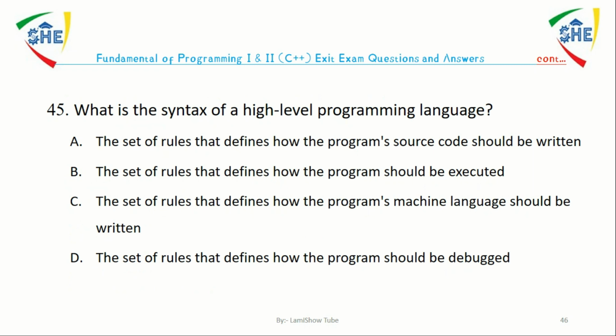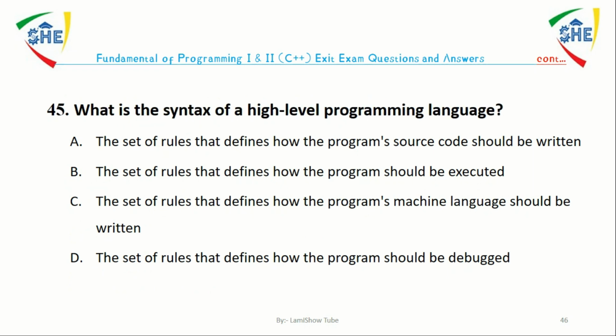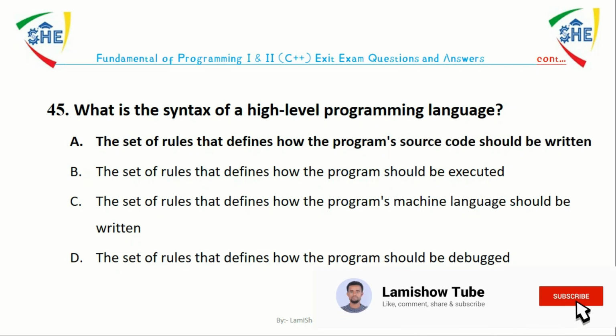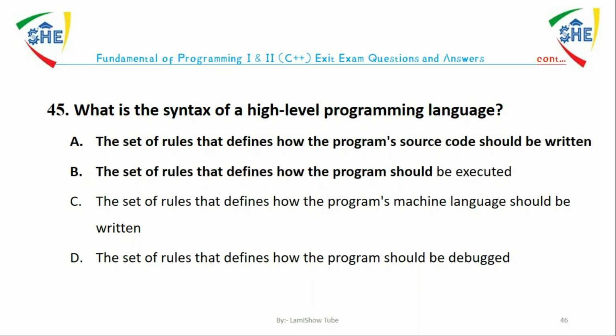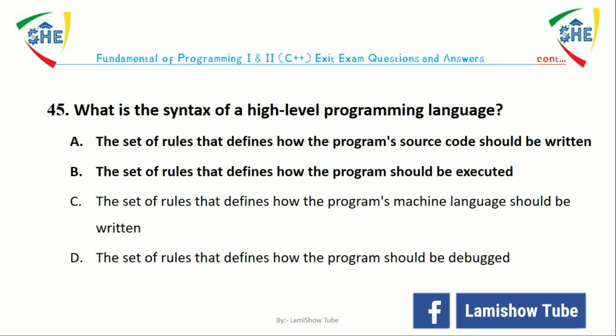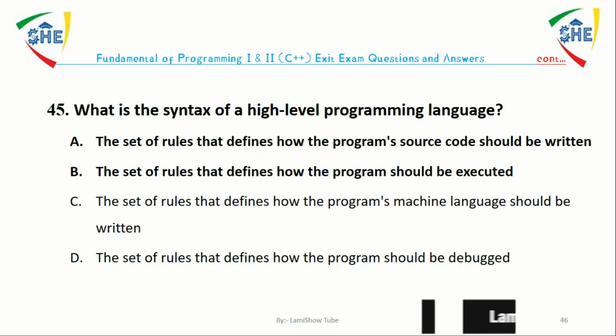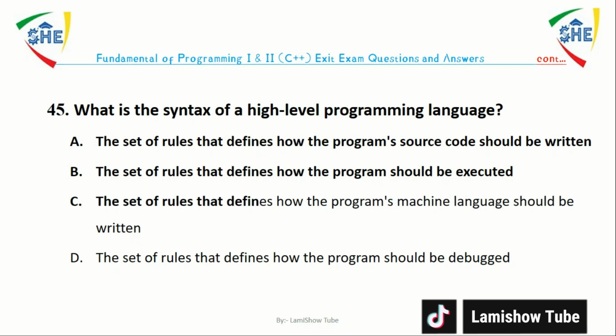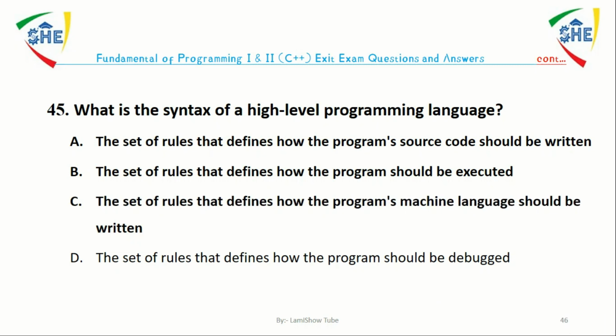Question number 45. What is the syntax of a high-level programming language? A. The set of rules that defines how the program source code should be written. B. A set of rules that defines how the programs should be executed. C. A set of rules that defines how a program's machine language should be written. D. A set of rules that defines how a program should be debugged. The answer is A. The syntax of a high-level programming language is a set of rules that defines how the program source code should be written.